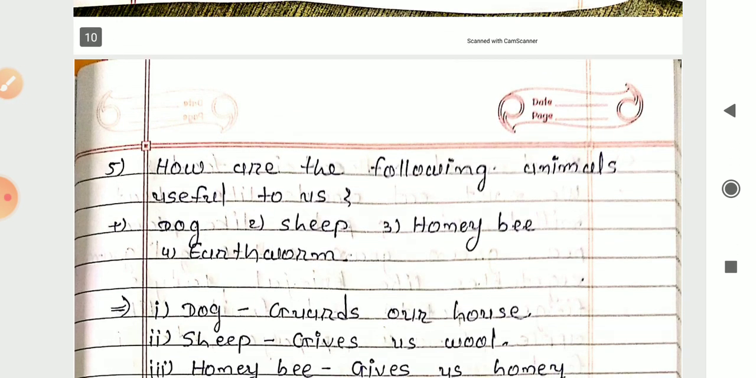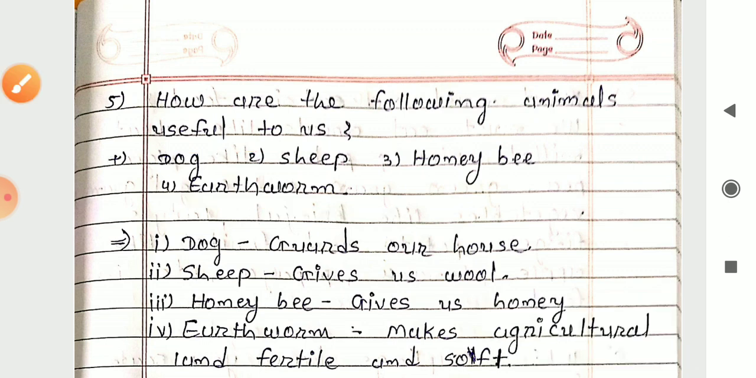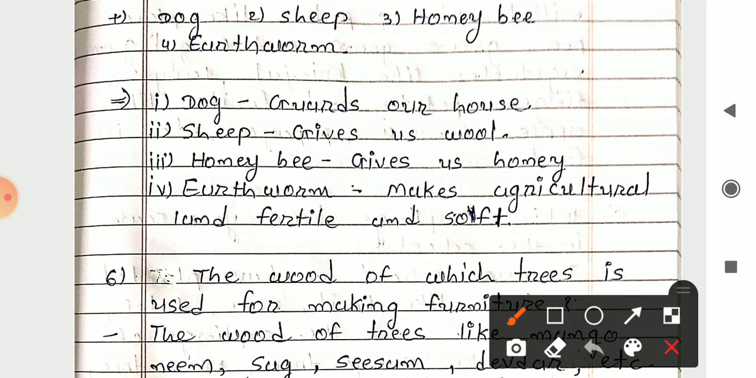Next is fifth number. How are the following animals useful to us? How these animals are useful to us? The name of the animals are given to you, that is dog, sheep, honeybee and earthworm. How these animals are useful to us? So here it is given to you. The first one is dog. So dog guards our house. This is how he helps us. It guards our houses.